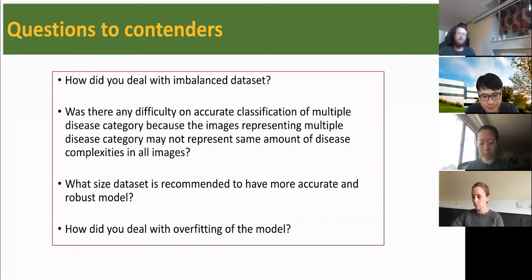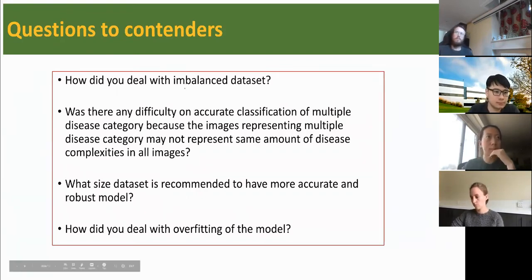The other question is about the dataset: how big a dataset is recommended for developing a more accurate and robust machine learning model. And the final question is about the overfitting of the model. We want to know how overfitting of the model was observed and how they dealt with the condition. Next slide.